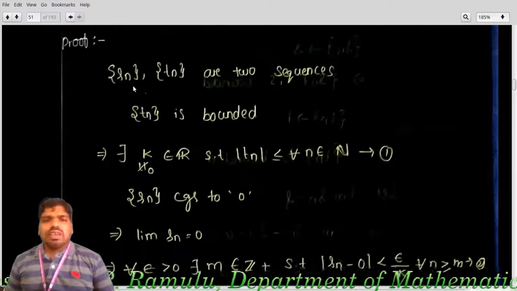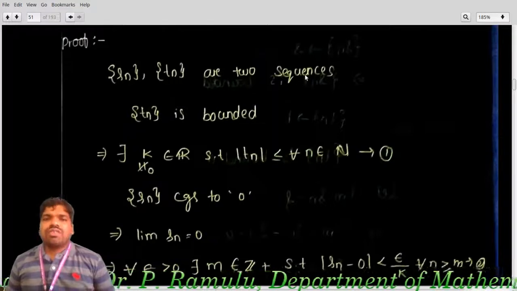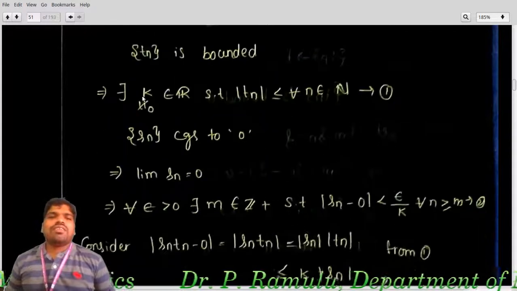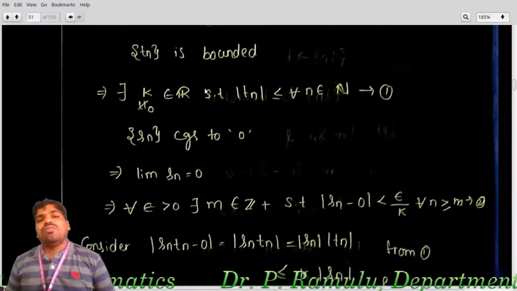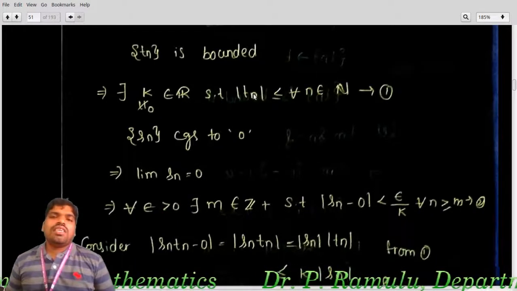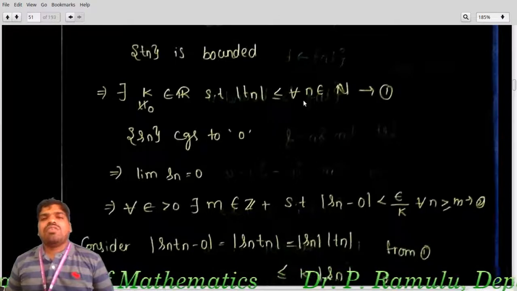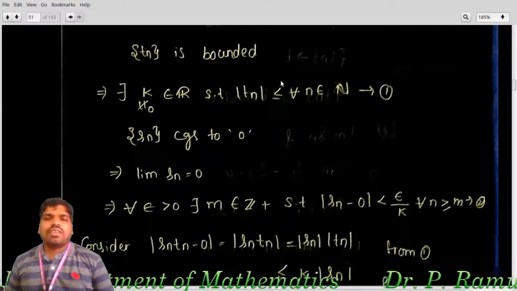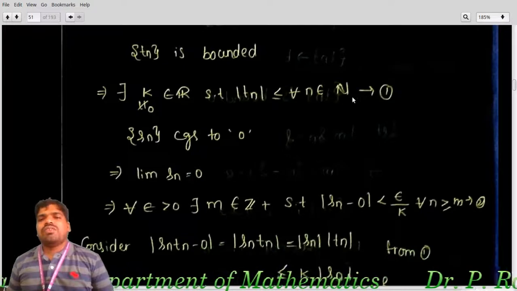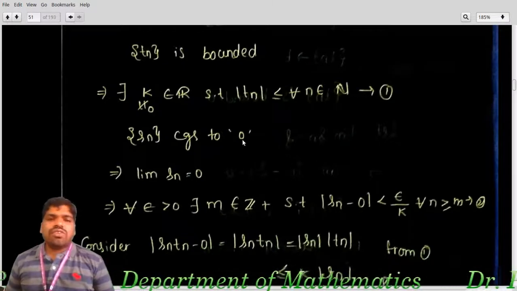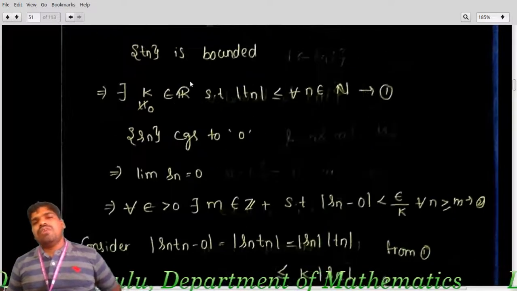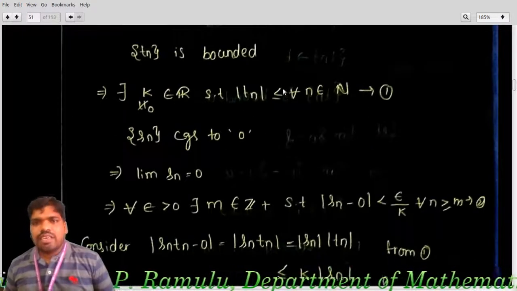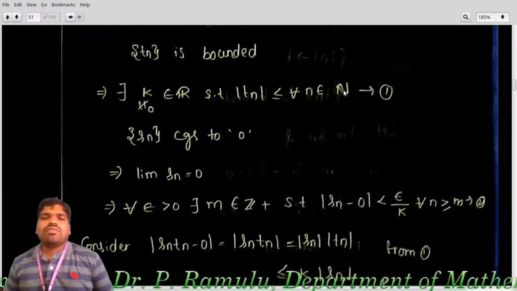Proof. s_n and t_n are two sequences. t_n is bounded, which implies there exists k not equal to 0, belonging to R, such that |t_n| is less than k for all n belonging to N. And s_n minus 0, which implies, since t_n is bounded, |t_n| is less than k for all n belonging to N.